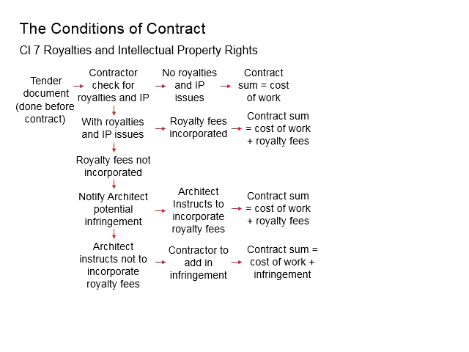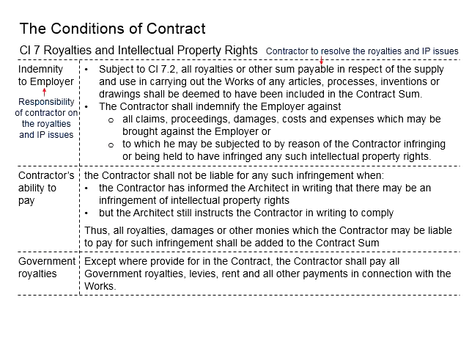If it is agreed, there should be no issue. The royalty fee will be paid. If the employer does not agree to pay for the royalty fees, the contractor will have to add the potential cost of infringement into the contract sum. This is to prevent the employer from eventually charging the contractor upon being penalized for violations of the royalties and intellectual properties.